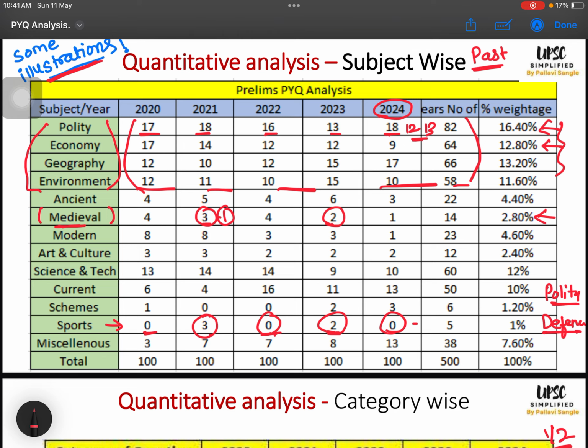Okay, even if you are not doing. See, there is one more catch here. Science and tech. Can you see? There are 13, 14, 14, 9, 10, total 60. That means 12% weightage of science and tech topics. And what do we do for them? Nothing. Mostly people will do just one current affairs source and they will go.